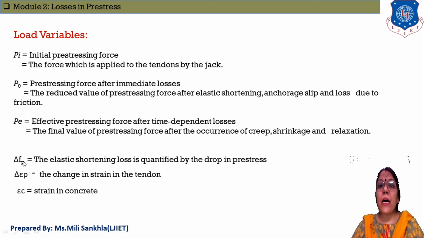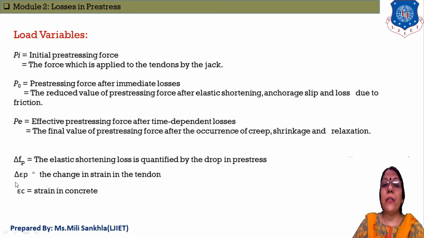Now delta FP is the elastic shortening loss, qualified by drop in pre-stress. Delta FP means loss of pre-stress due to elastic shortening, and delta epsilon P is the change in strain in tendons. That means the change in dimension, in strain, in tendons is known as delta epsilon P, and epsilon C is the strain in concrete.